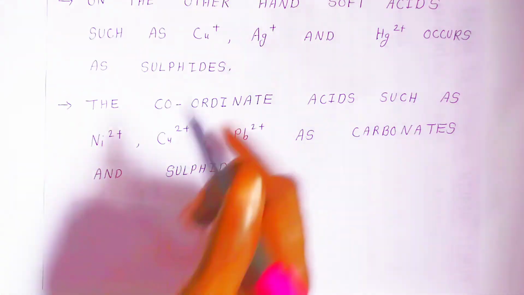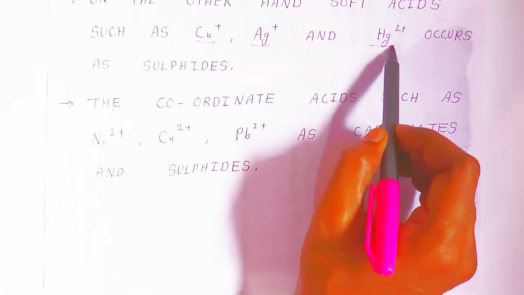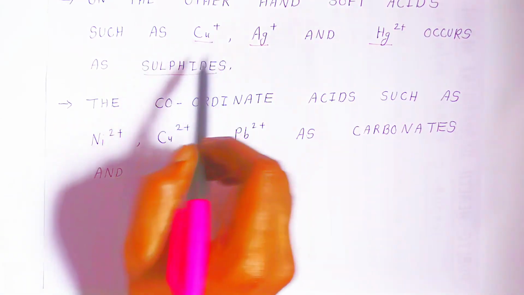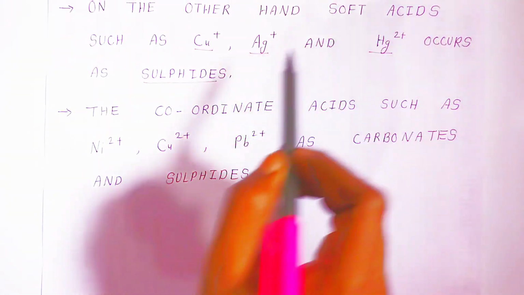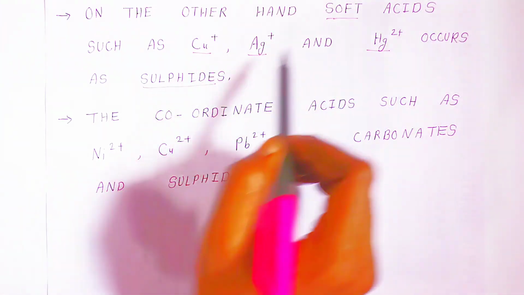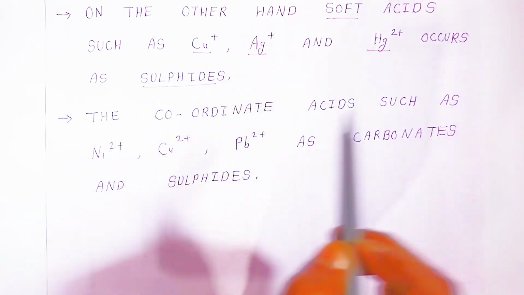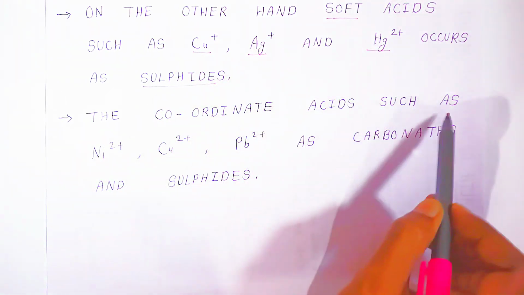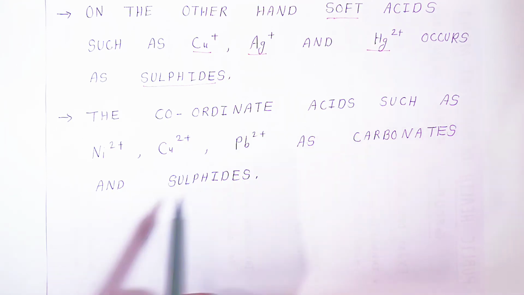Now, students, on the other hand, soft acids such as Cu+, Ag+, and Hg2+ occur as sulfides. They will always be present in sulfide form because they are soft acids. On the other hand, students, these all are soft acids, so they will always be present in sulfide form. They combine to give copper sulfide, silver sulfide, and mercury sulfide. The borderline acids such as Ni2+, Cu2+, and Pb2+ are present as carbonates and sulfides.